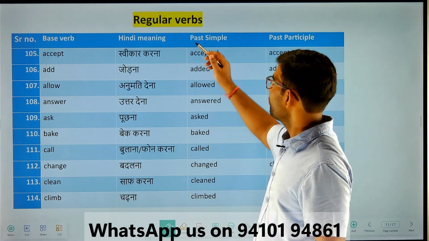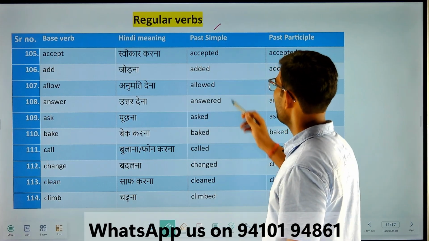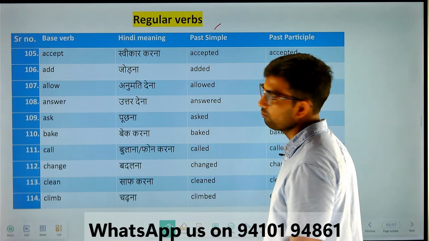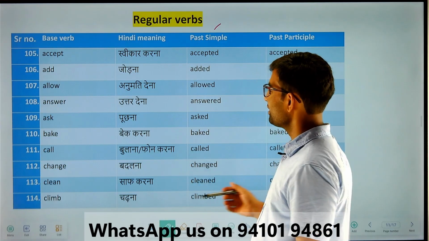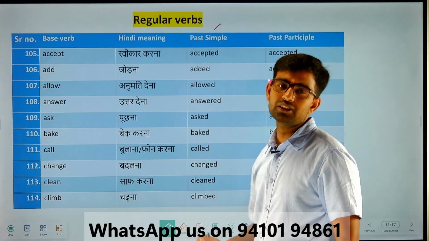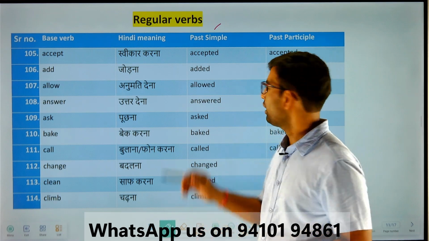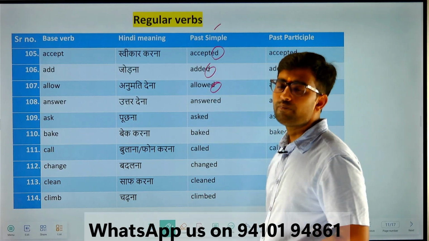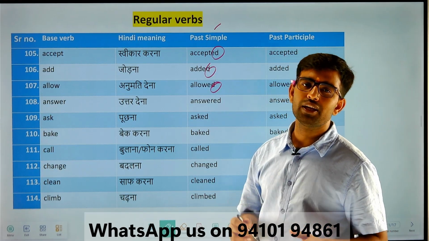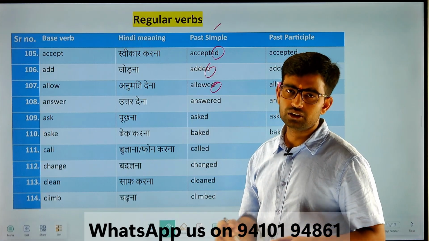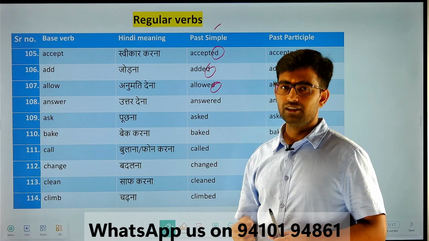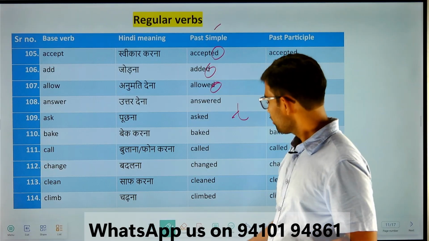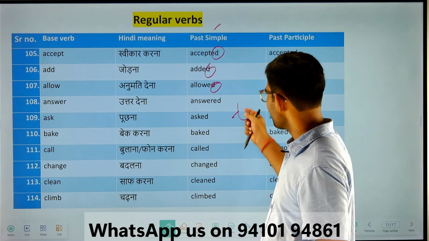Kids, now we have come to the regular verbs. As you already know, all the verbs end with d and ed formats in their past simple and past participle forms, second and third form. But the pronunciation is very important. Here, not all the pronunciations will end with a d sound. You can see d, d, d everywhere, but it doesn't always end with a d sound. A few verbs end with a t sound. I will let you know which verbs end with a t sound.